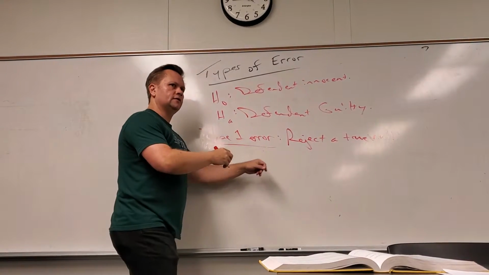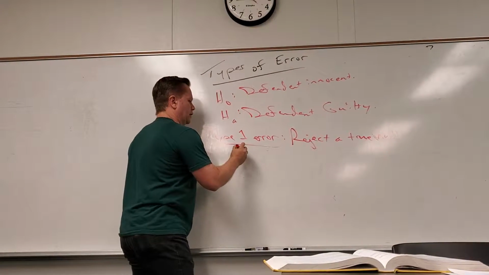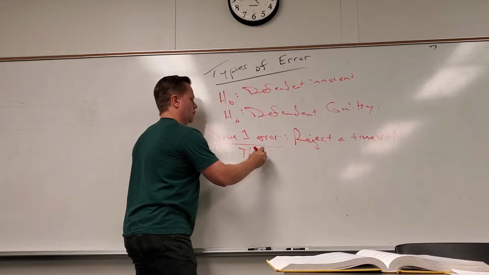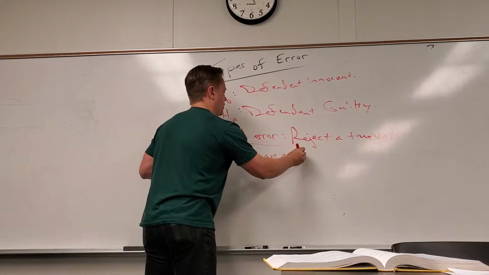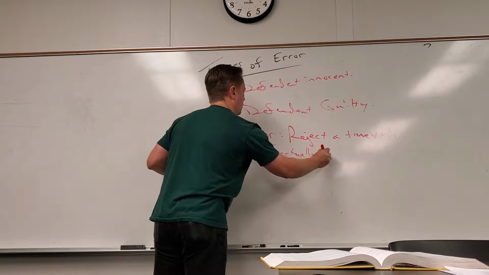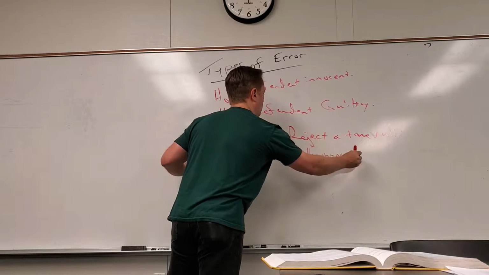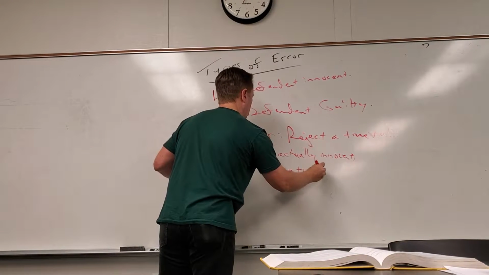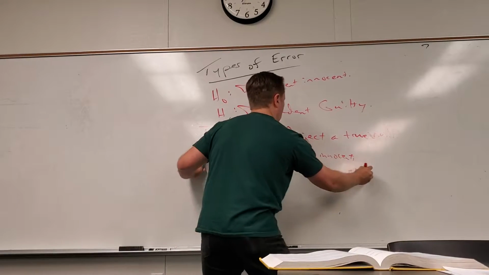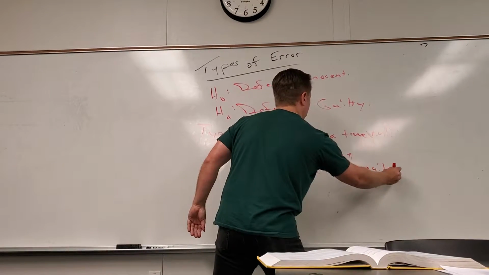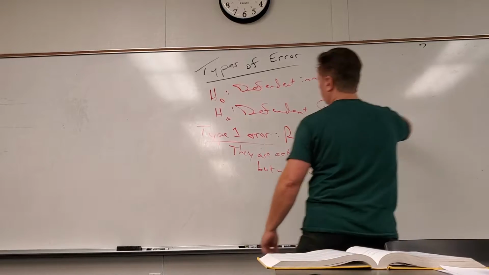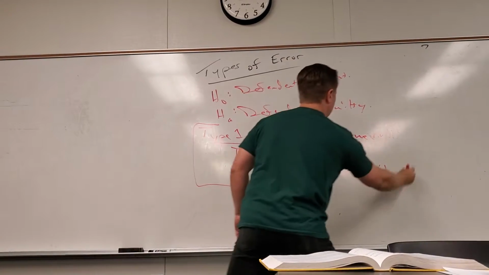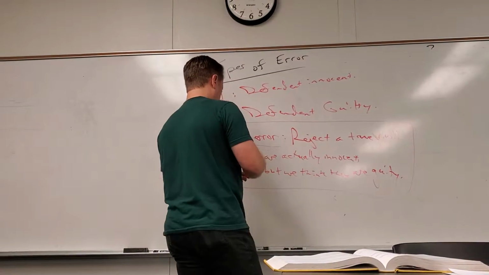So in this case, they are actually innocent, but we think they're guilty. Okay, and what do you think a type 2 error would be? It's a type 1 error. We say they're innocent. We say they're guilty, but they're actually innocent.